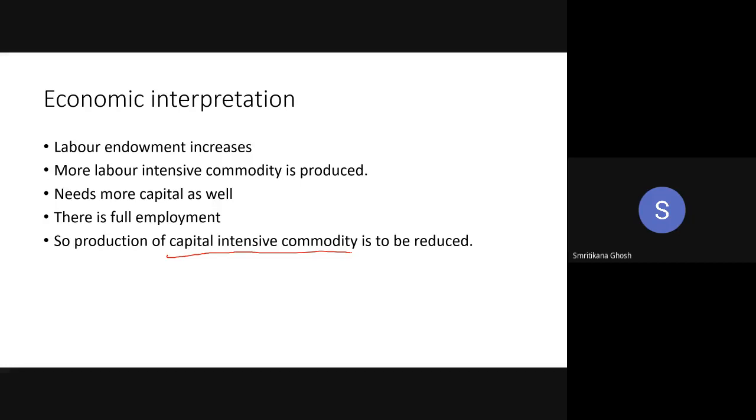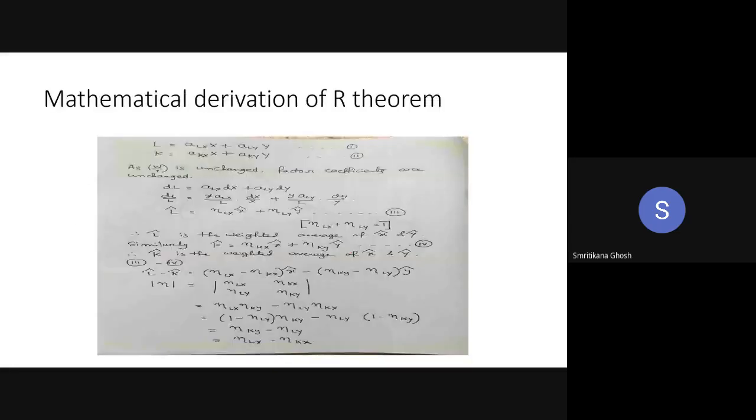Actually, the Rybczynski theorem is very easy to understand in that sense. Because your labor endowment has increased, more labor intensive commodity is produced. There is full employment, but to produce more labor intensive commodity, you need more capital. How to get the capital? You have to reduce production of the other commodity, which is the capital intensive commodity. This is the way you can logically prove the Rybczynski theorem. This is the mathematical one.